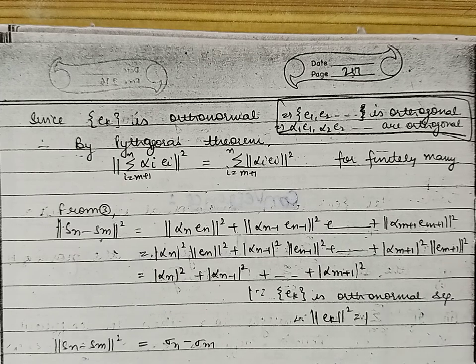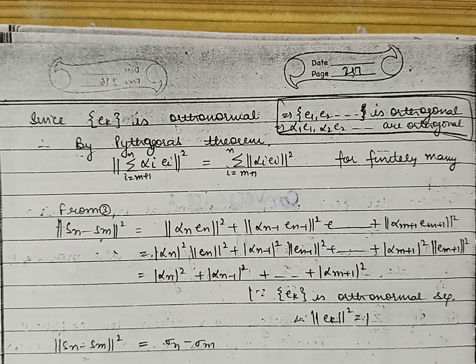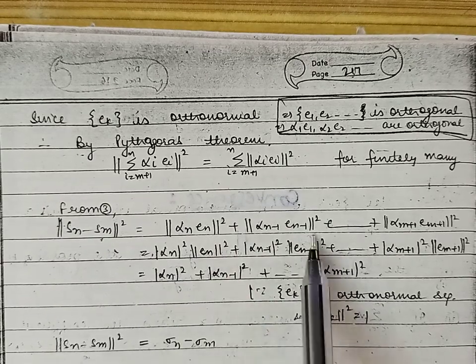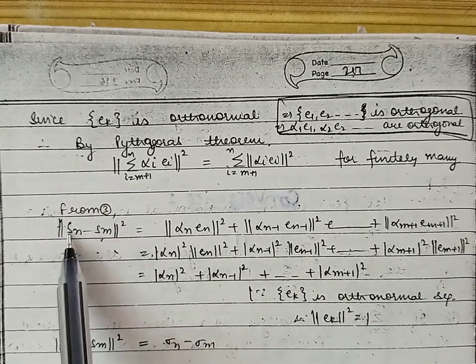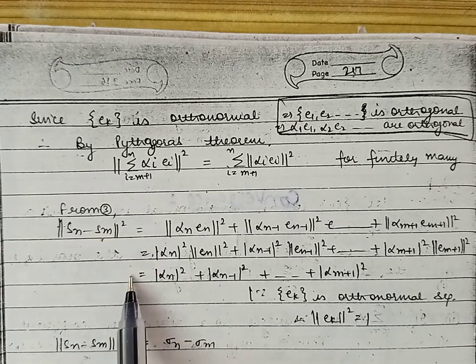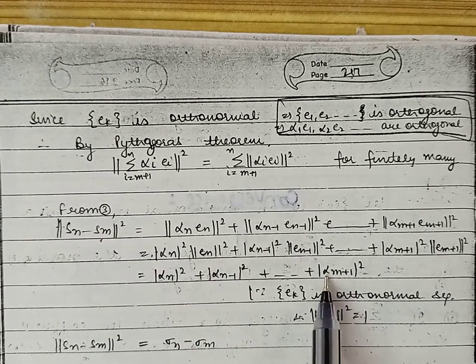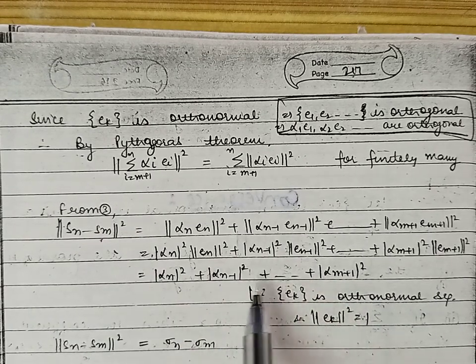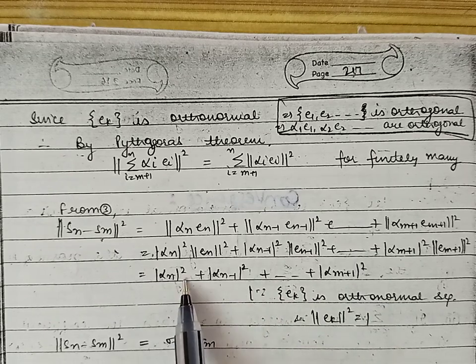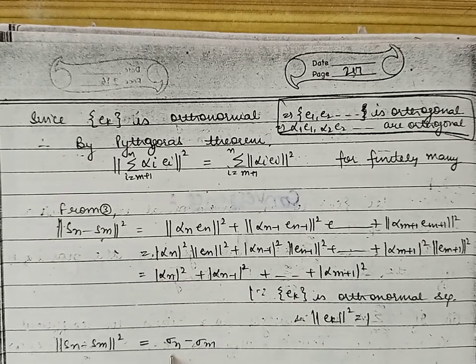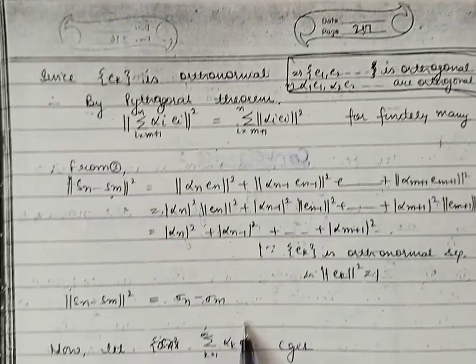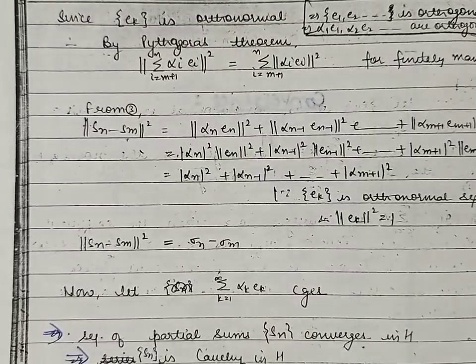Now because the sequence e_n is an orthonormal sequence, the norm of every element is 1, so these terms become 1. So the norm squared of S_n minus S_m is equal to |alpha_{m+1}|^2 plus |alpha_{m+2}|^2 and so on up to |alpha_n|^2. But this is actually sigma_n minus sigma_m. Now we'll prove the required conditions.